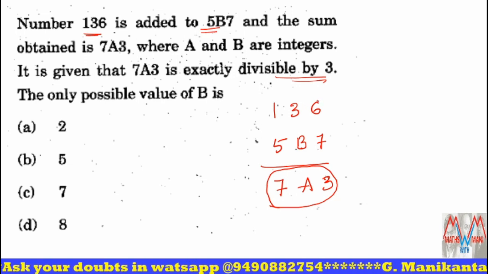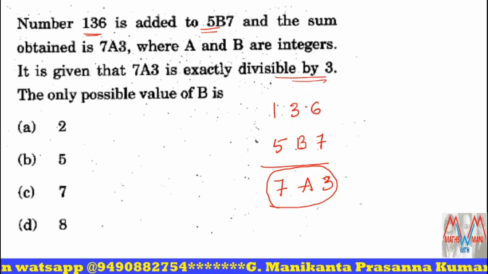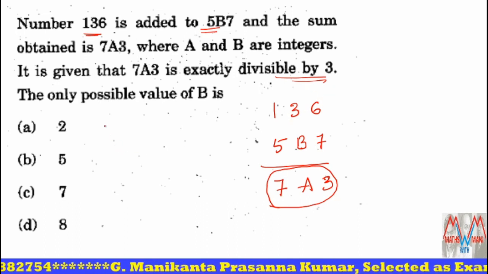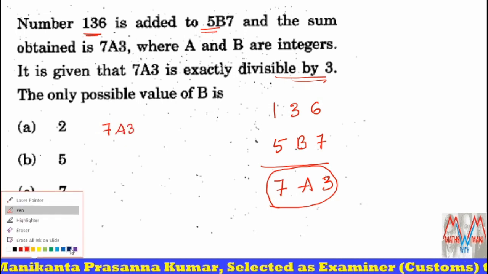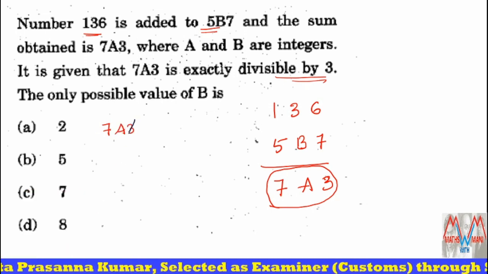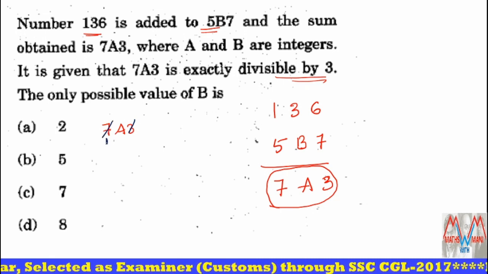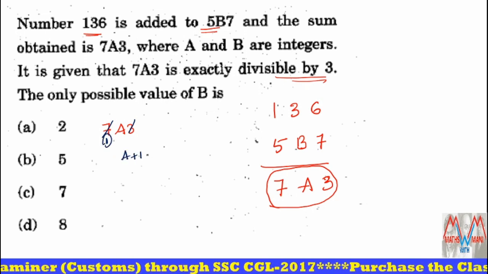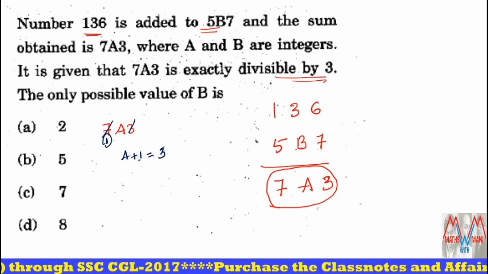When a number is divisible by 3, definitely the sum of the digits is divisible by 3. So if I take 7a3, 3 is always divisible by 3, and 7 plus 6 is divisible, so what is the remaining? a plus 1. So if a plus 1 is equal to 3, then the total number is divisible by 3.